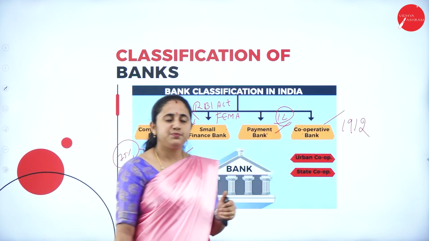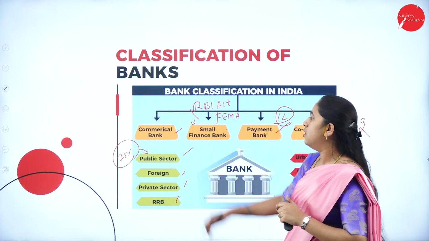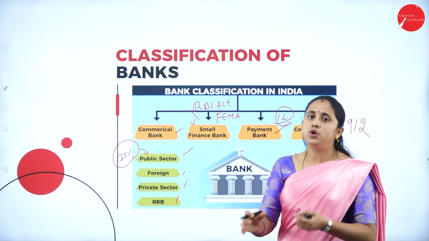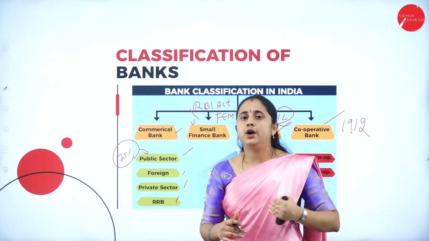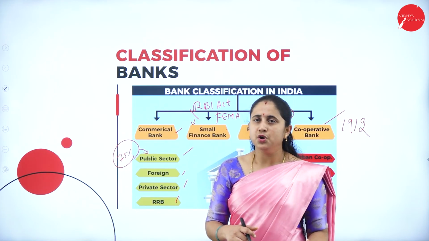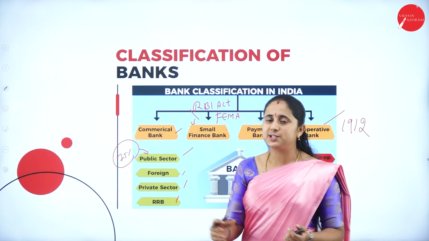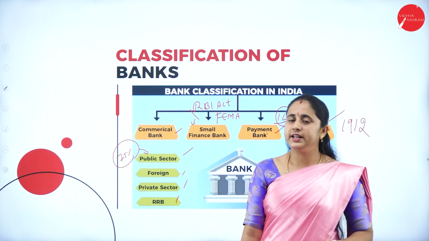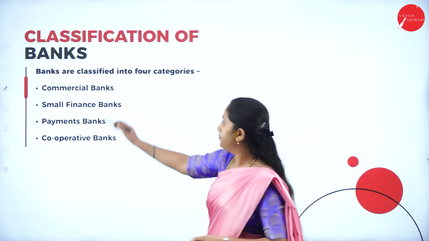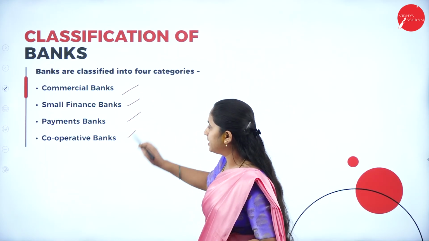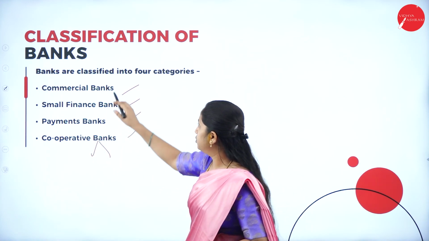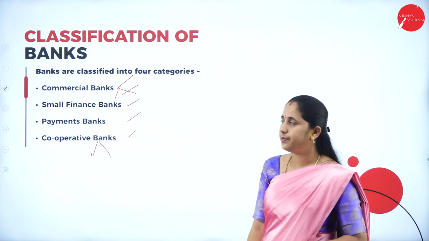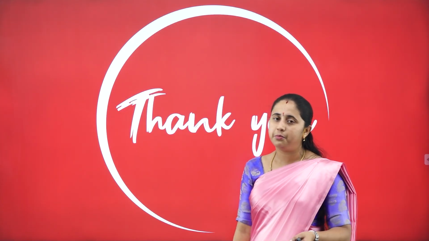So this is all about the classification of banks. We are going to learn all these topics in detail in the coming sessions. What do you mean by a commercial bank? What are the functions of commercial banks? We are going to learn that in detail in the coming classes. We have just had a brief introduction or explanation about the classification of banks. Here, banks are classified into commercial, small finance, payment and cooperative. Again, they are further classified into 2 and into 4. So this is all about the classification of banks. In the coming sessions, let us discuss all these topics in detail.